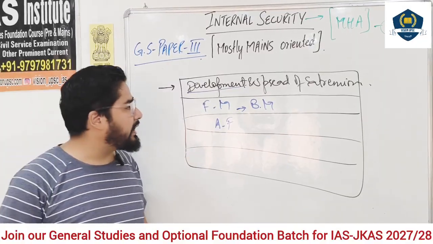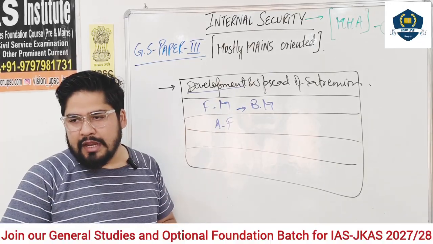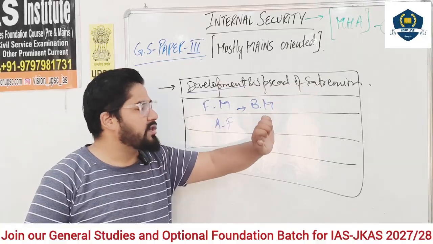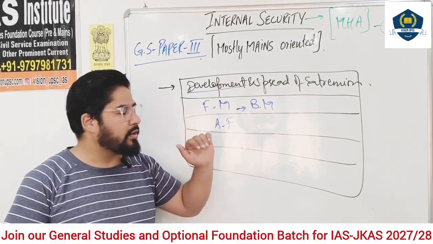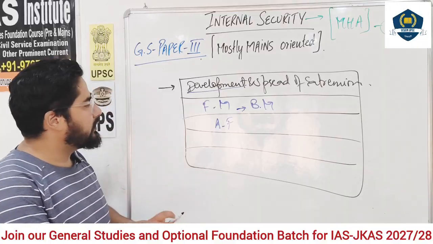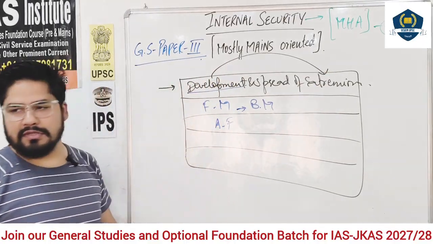First topic is development and spread of extremism. Issues related to development and spread of extremism. So we will definitely see what the definition of extremism and development is. You have read it many times, so we will look at it again. But the concern is, development is related to what? Extremism.